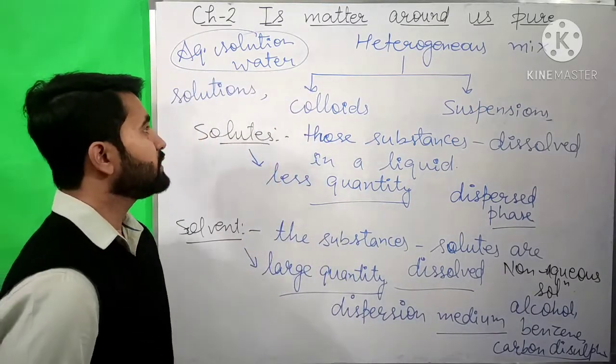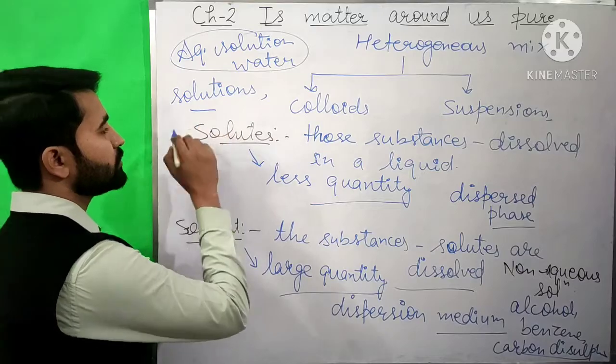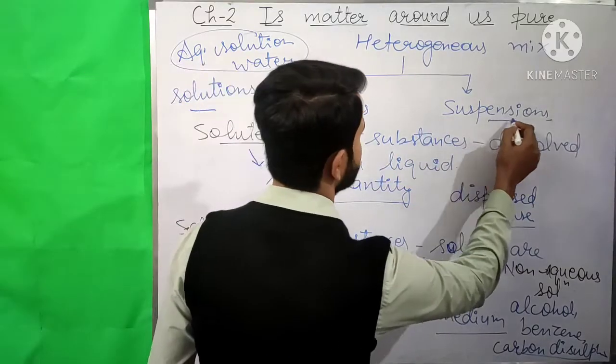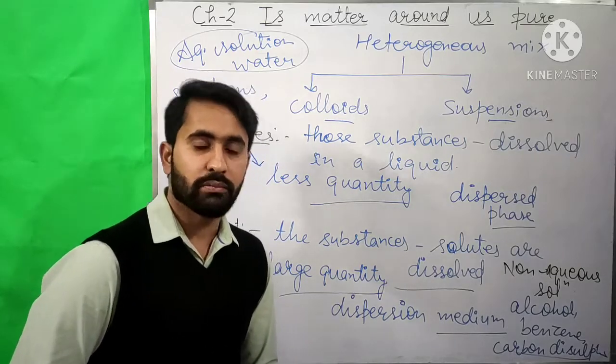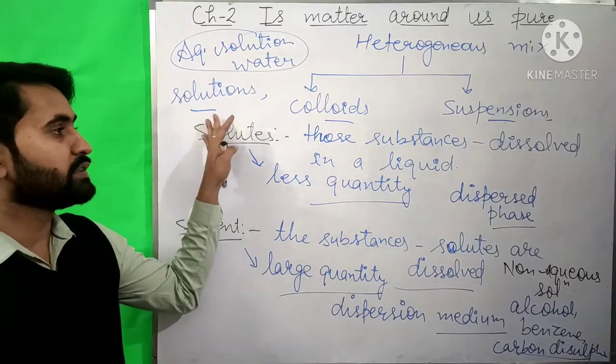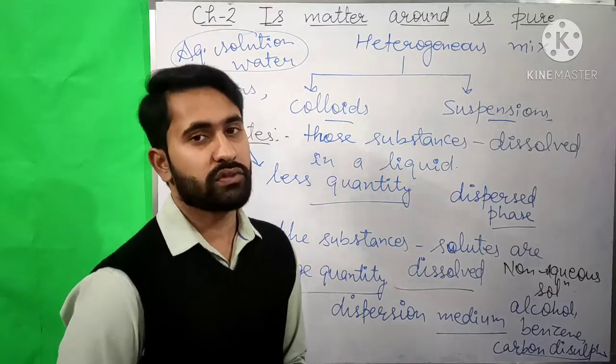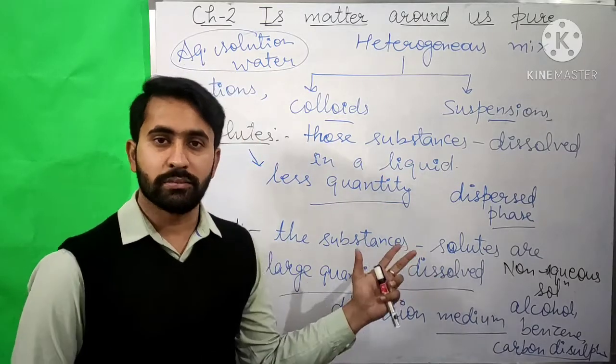Now the three types of mixtures, that is solutions, colloids and suspensions, differ only in the size of the particles. Means the difference is only about the size of the particles of the substances.